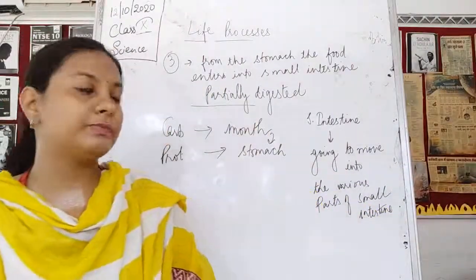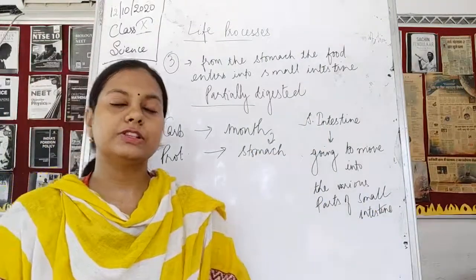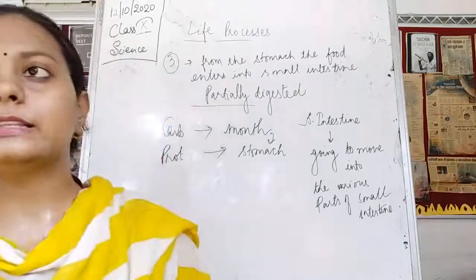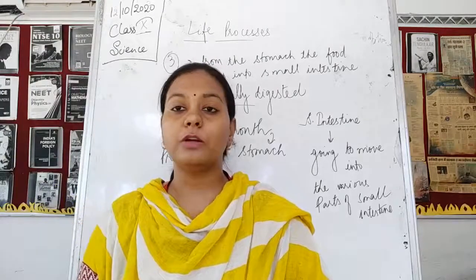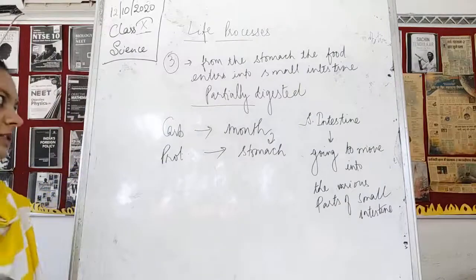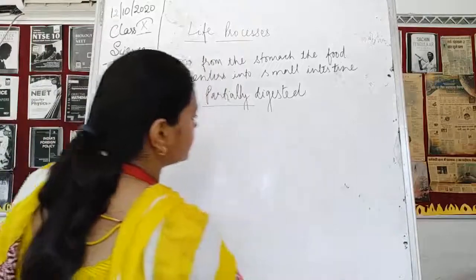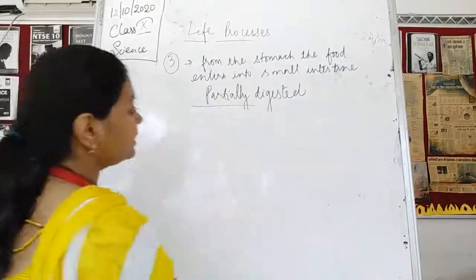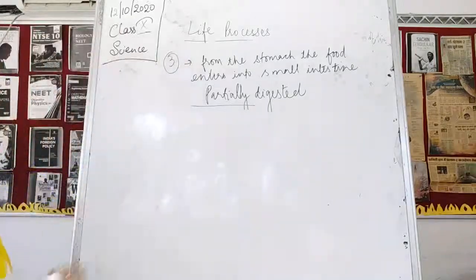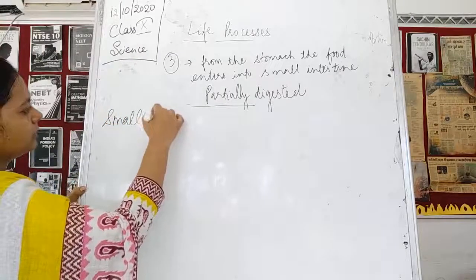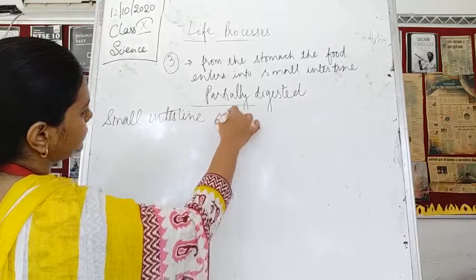So it is the longest part. The small intestine is the longest part of the digestive system. The small intestine is the largest part of the alimentary canal, which extends to 6.5 meters long in an adult human being. Though small intestine is very long, still it is called small. Why? Now the question is, we are saying that small intestine is smaller than the large intestine, but why is it longer than the large intestine? I'm just telling you the opposite thing. So here, small intestine is 6.5 meters.